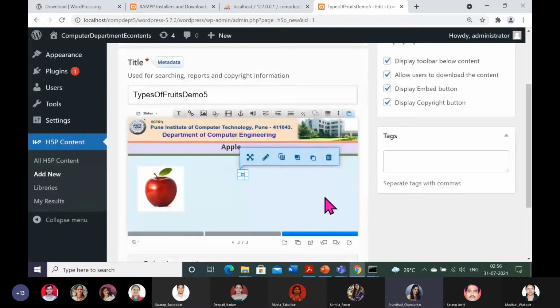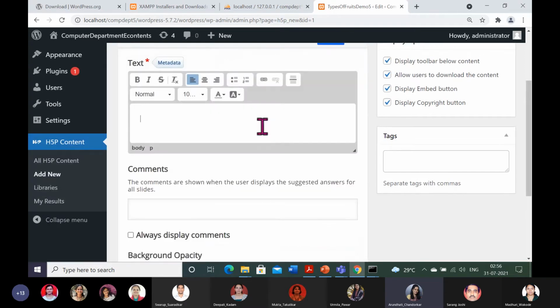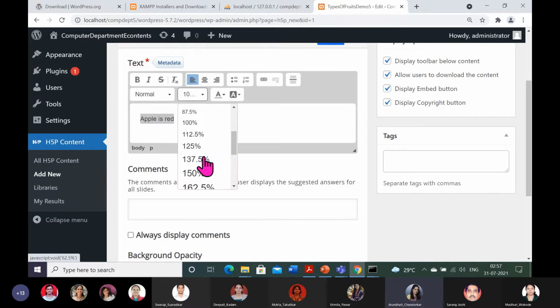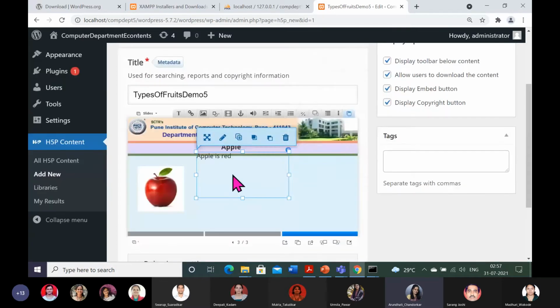Done. And I will write something about apple here using a text box. Apple is red. Apple is red color. Done. So you can adjust it.